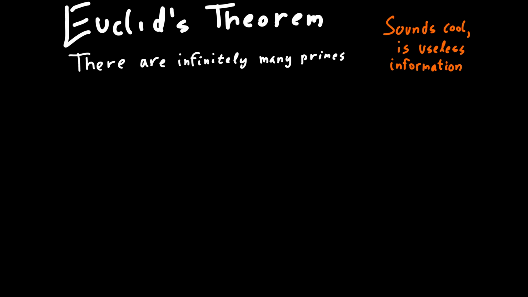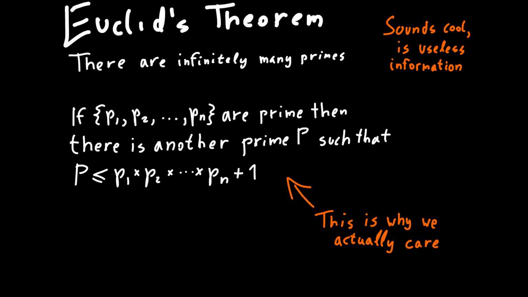So why is Euclid's theorem actually useful? The usefulness of the theorem is that it tells us that we can expect to find primes of reasonable size, but that only becomes obvious when we word it in a different way. If you look at the proof of the theorem, we can see that the actual statement that contains the information we want is, if we have a set of prime numbers p1, p2 up to pn, then there exists another prime number less than or equal to the product of those prime numbers plus 1. This is what Euclid's theorem actually tells us.